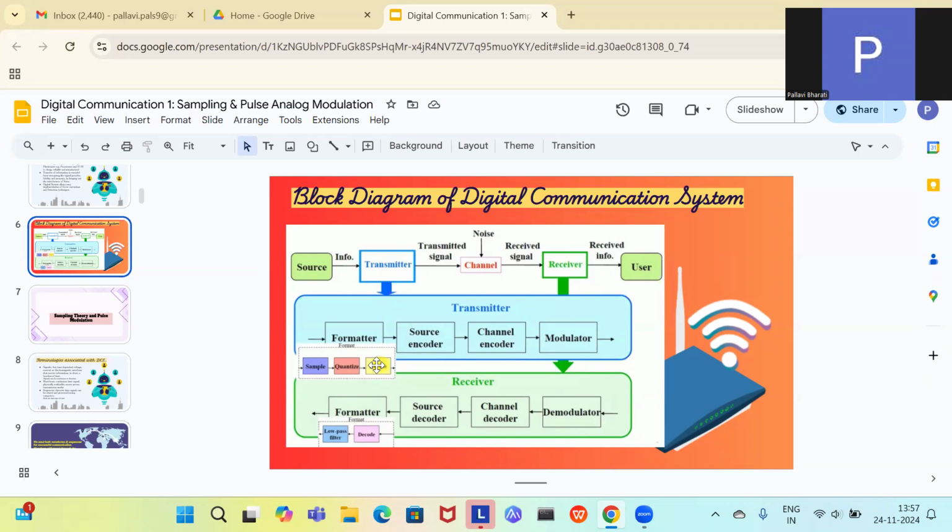Today's class is upon the sampling theorem, the process of sampling, how we do it mathematically, and then converting that mathematical language into a circuit. So keep in mind, in a communication system, you will have a principle, the principle is derived with some mathematics, and you can convert that mathematics into a circuit. Whenever you are studying a communication system, you should know the principle behind what is happening, the mathematics behind that principle, and how to build a circuit from that mathematical principle. Okay, now let's get started with the sampling.